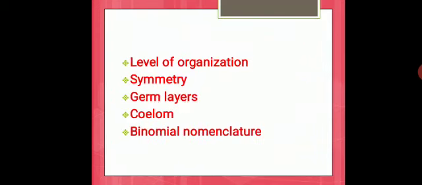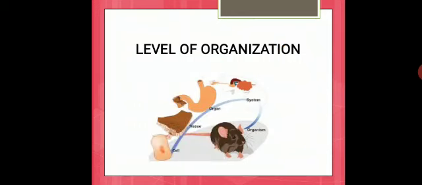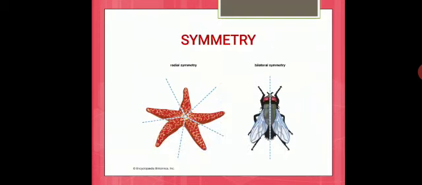Okay, now let's recap what we discussed in the last class. So we saw the basis for classification. We saw the level of organization, symmetry, germ layers, coelom. And finally, we also saw the binomial nomenclature. Level of organization means what? Based on the cells, whether it is unicellular or multicellular, and based on the cells, that is tissues and organs, animals were organized. And then we saw the symmetry. We had two types of symmetry. One is radial symmetry and the other one is bilateral symmetry.